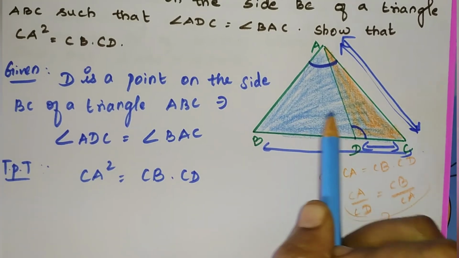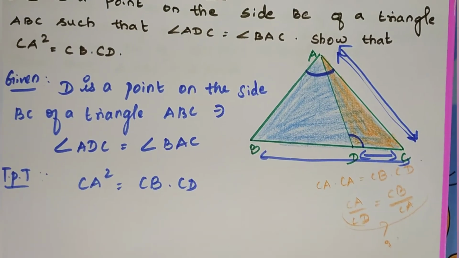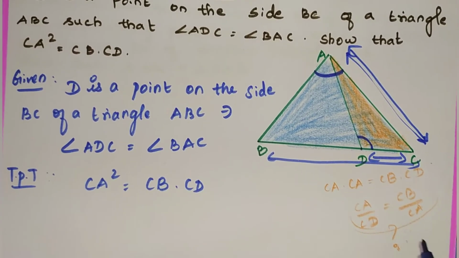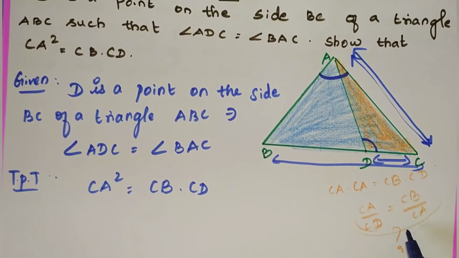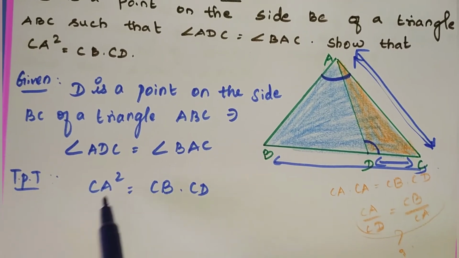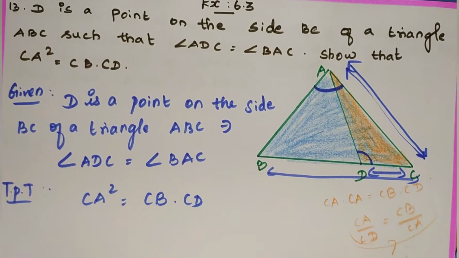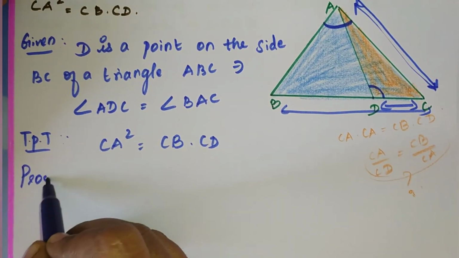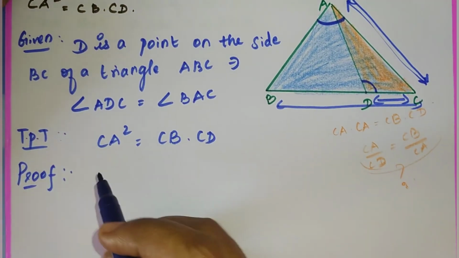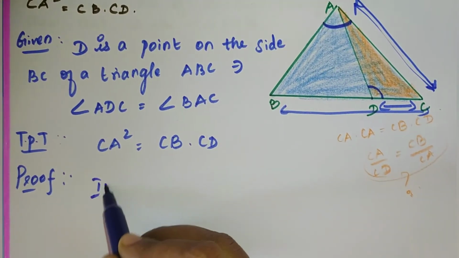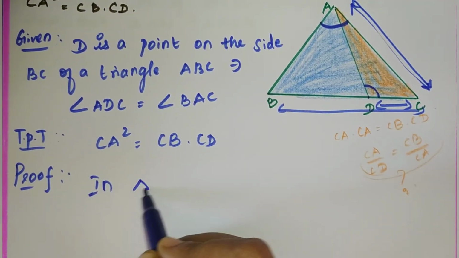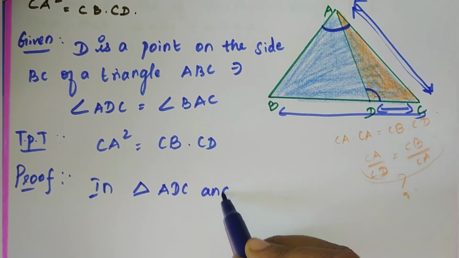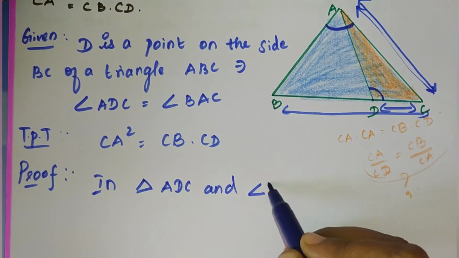If these two triangles are similar, then I can tell that the corresponding sides are in proportion. If I prove that the corresponding sides are in proportion, then I can tell that AC square is equal to AB into CD. It is very easy. Clear all of you? Now start our proof. First, which two triangles are you going to take? The first triangle is ADC, and the next one is BAC.